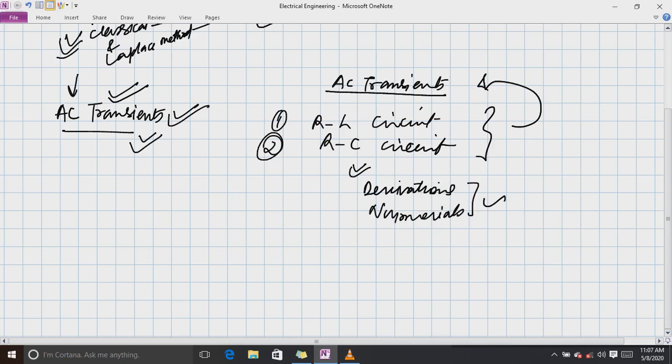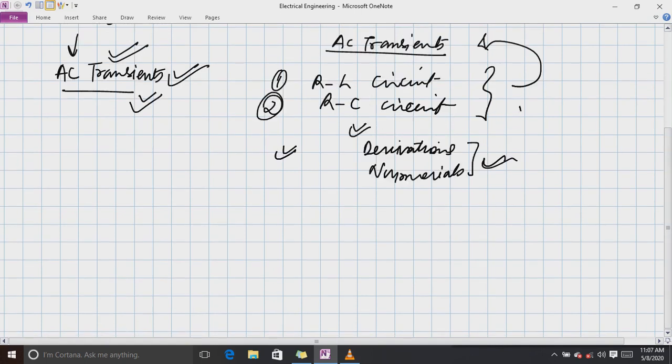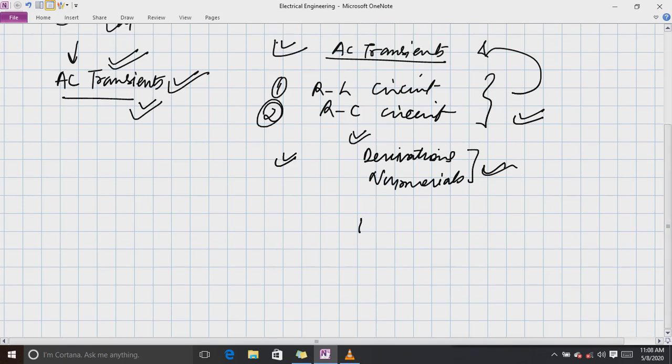There are very few chances that these things will come in the exam, but they might come. 10% chances are always there. In 2018 AC transients came into the GATE exam of electrical engineering, so it is important. But in other exams, in state PSUs or central PSUs which conduct their own exams, AC transients has very few chances of coming. But from the GATE point of view it is very important, and from the learning point of view also it has much significance. So let us see AC transients.